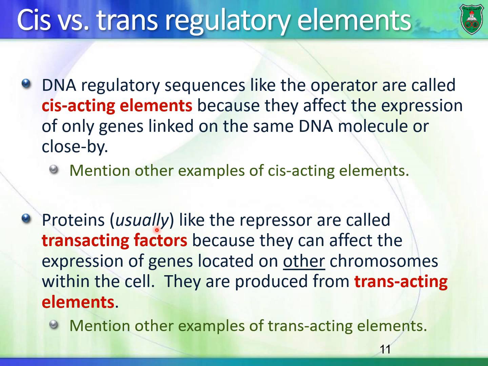And these are produced from genes. So these genes are also known as trans-acting elements. The genes themselves, the protein coding genes, are trans-acting elements, because wherever you put them, on this chromosome or the other chromosome, they can still be functional because they can produce a protein, and this protein can bind to the cis-acting elements on this chromosome or the other chromosome.